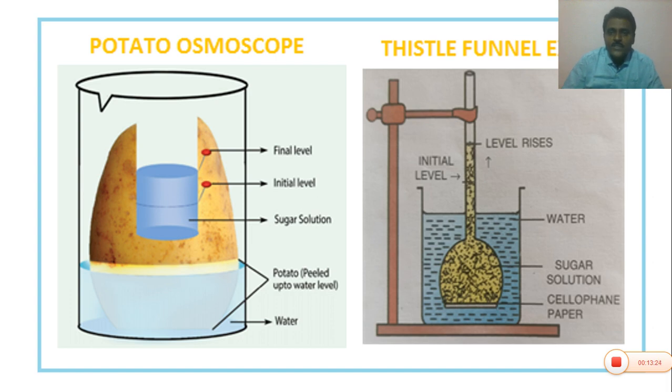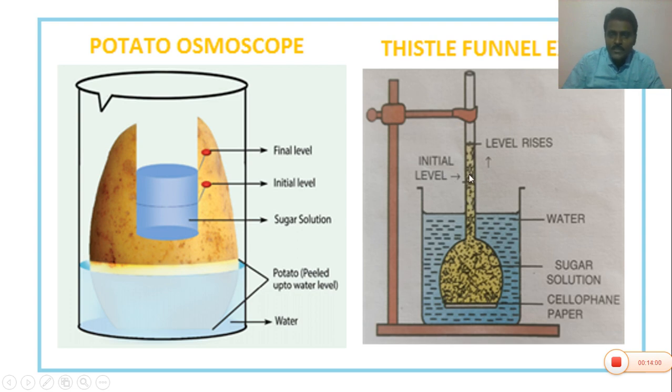So in this experiment, the Thistle funnel, a glass apparatus, has two ends, a narrow end and a broad end. The broad end is covered with cellophane paper or egg membrane with the help of the rubber band, and some part of the Thistle funnel is filled with sugar solution, and the starting level is noted as the initial level or first level.